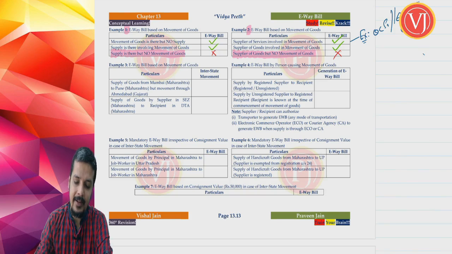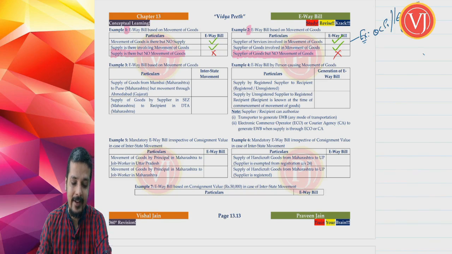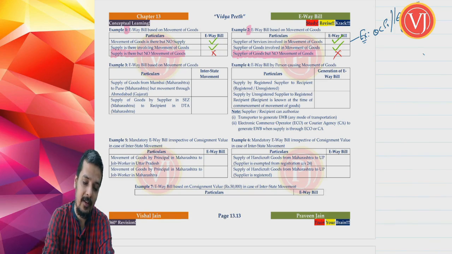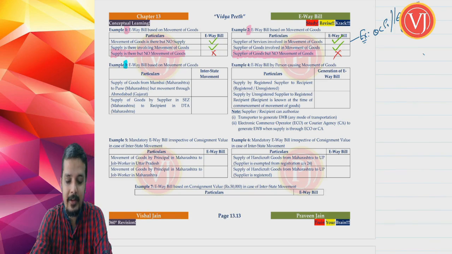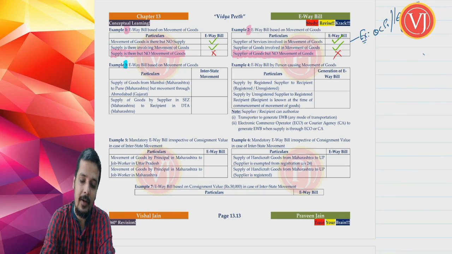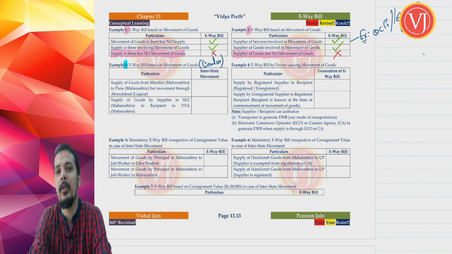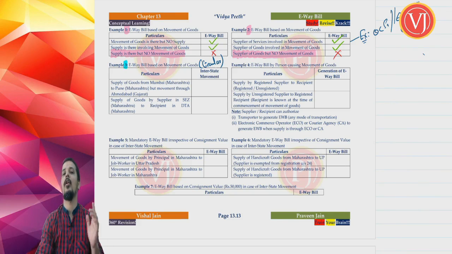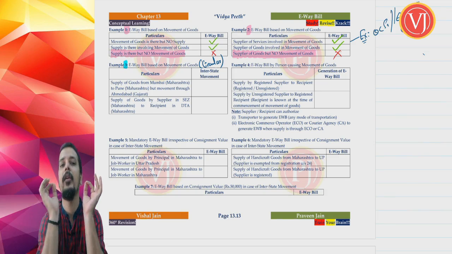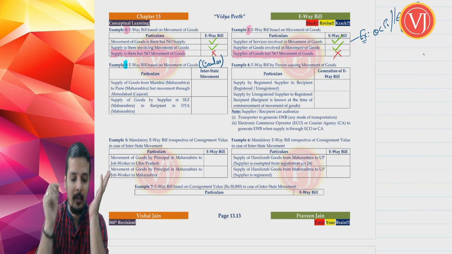Now, example 3, which is actually explained by way of a circular. Again, they required a circular to explain the basics. And if you remember the thumb rule that I said in the beginning of the chapter, you will not go wrong here. The focus in this chapter is not on supply, it is on movement. I repeat, the focus in this chapter is not on supply, it is on movement.